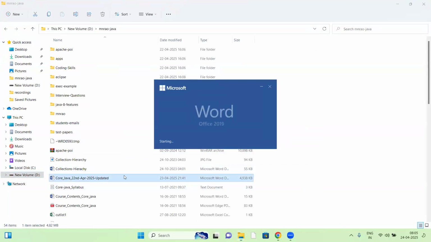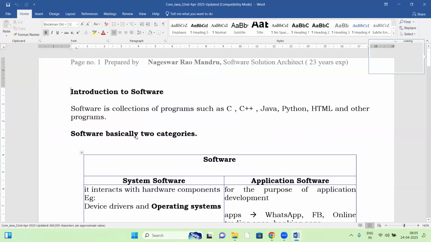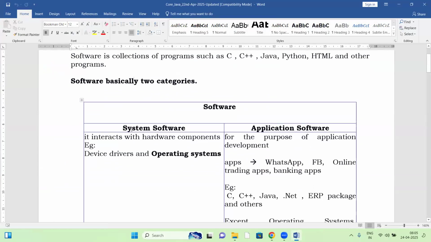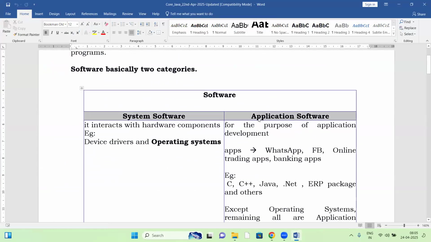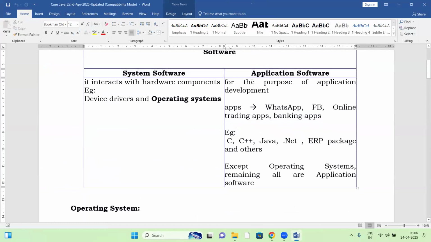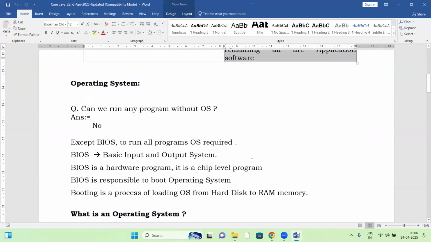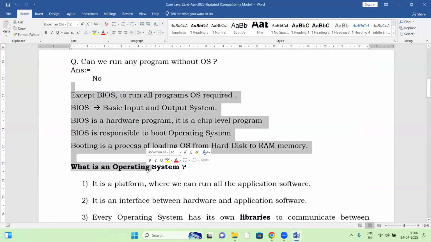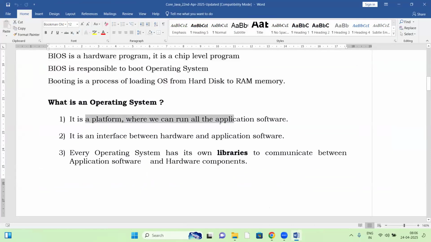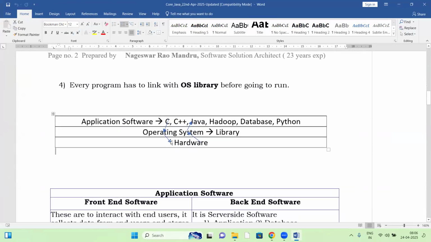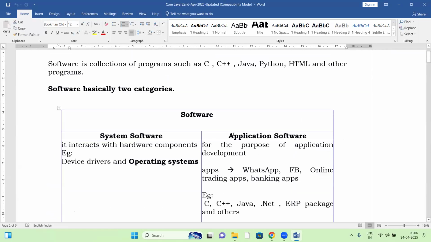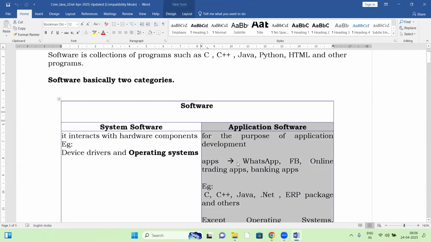Yesterday's session, the basics started. These basics, like system software and application software, are completed. Java is application software. Next, we also discussed the OS. OS is like a platform. On top of it, we can run all the application software, right? So Java is application software.